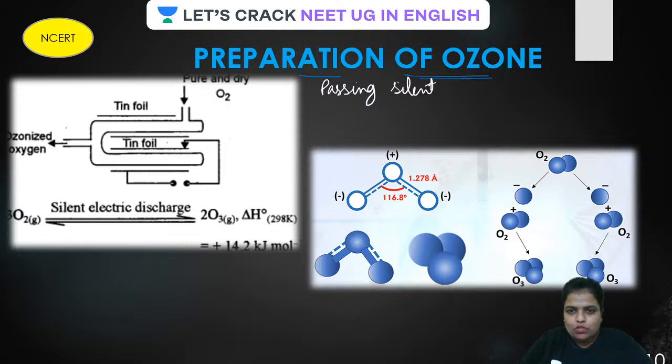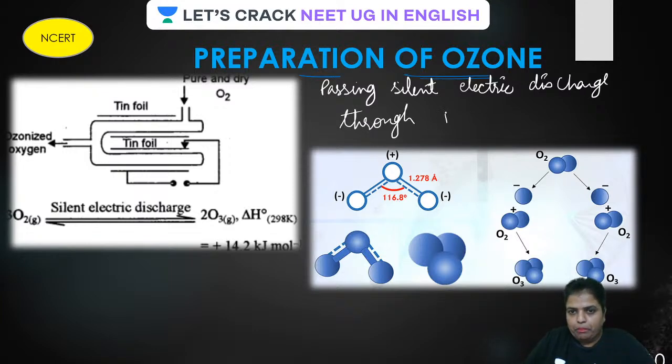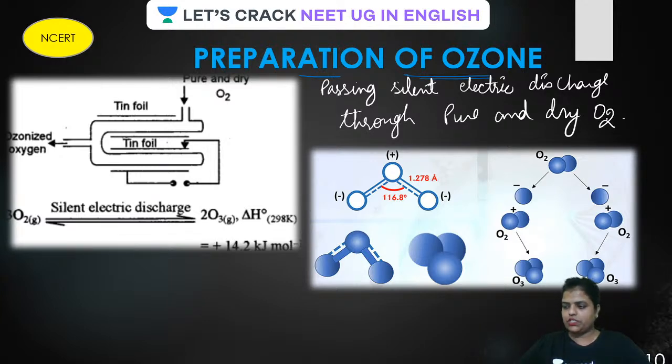So, how is ozone prepared? By passing silent electric discharge through pure and dry oxygen.